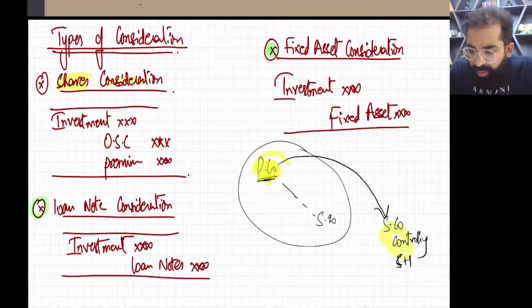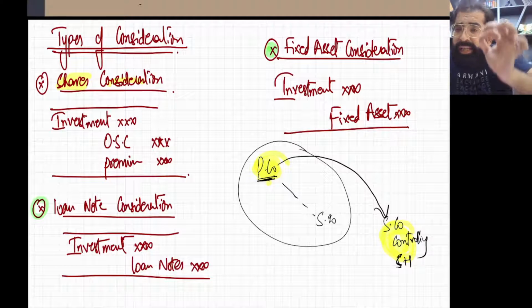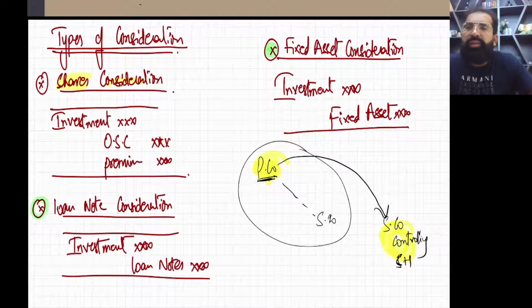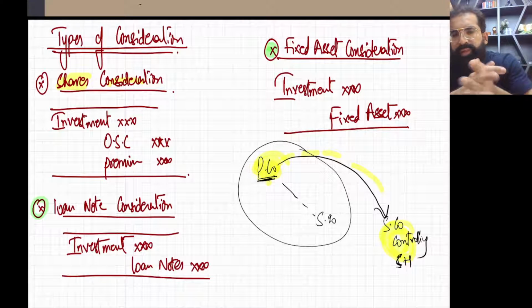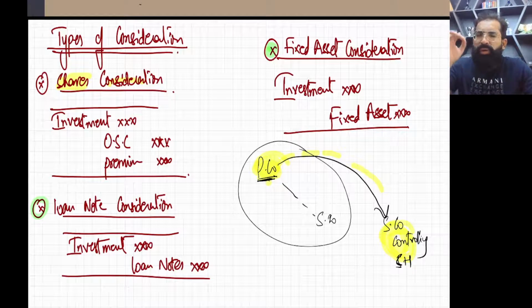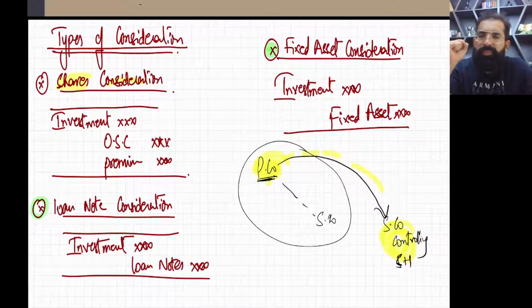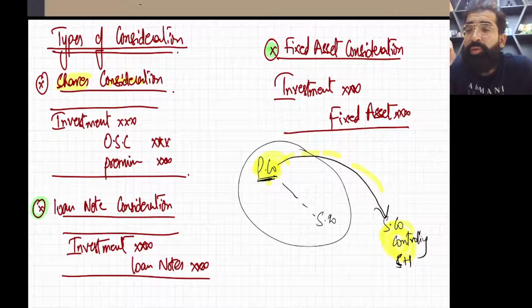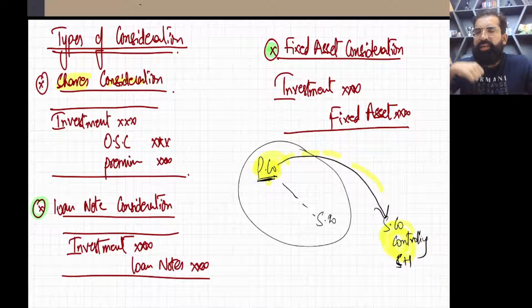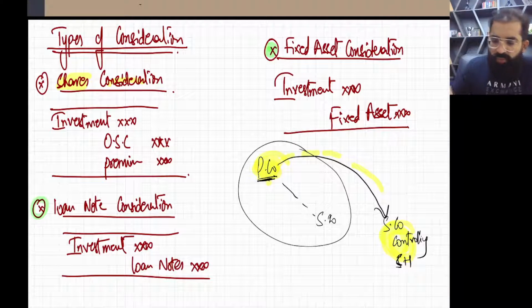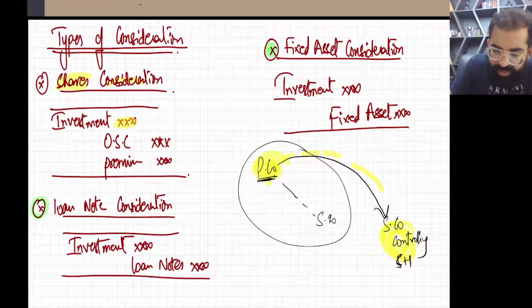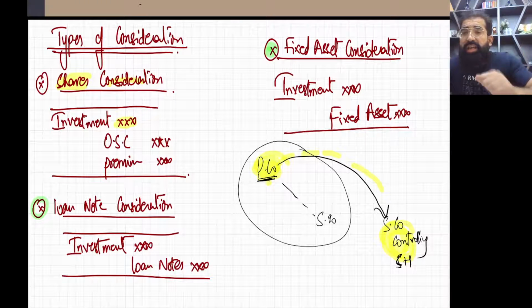The parent company is buying shares of S company from the S company's controlling shareholders, and in return the parent company is issuing its own shares. So what will be the double entry? Very simple. When one company buys shares of another company, it records it as investment. As the parent company is buying shares of S company, we debit investment.